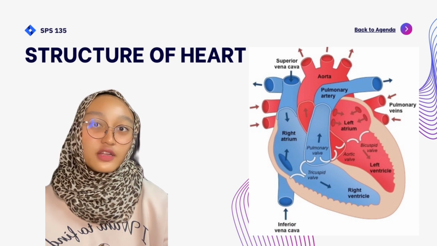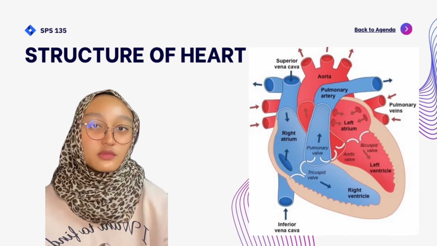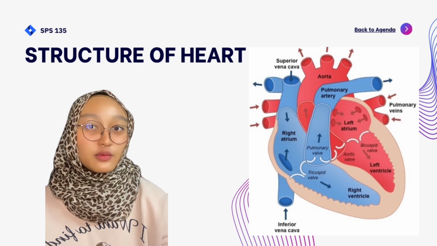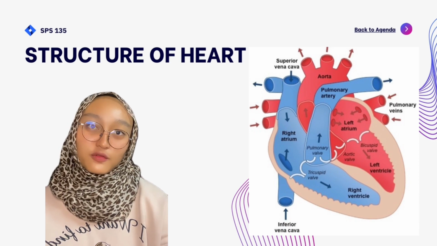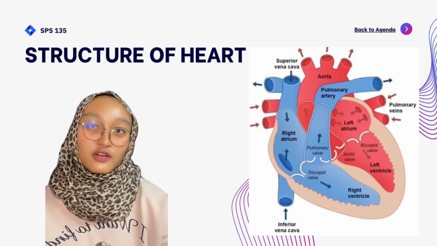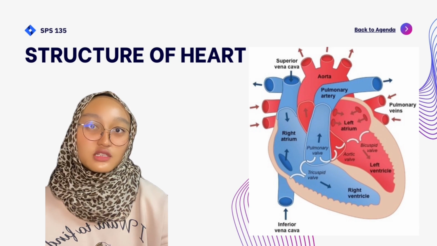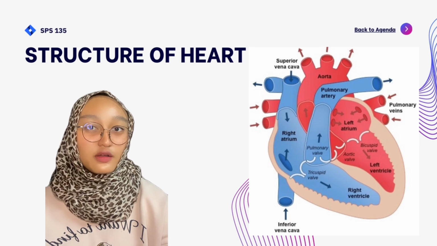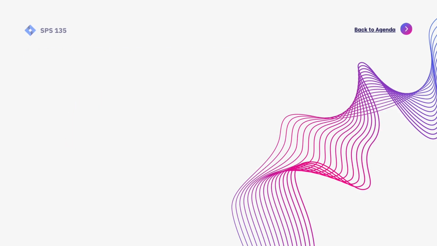Our heart is divided into 4 chambers. We have 2 chambers on the top, which are the atria. There are 2 on the bottom, which are the ventricles, one on each side of the heart. The right atrium has 2 large veins that deliver oxygen-poor blood to it. The superior vena cava carries blood from our upper body.